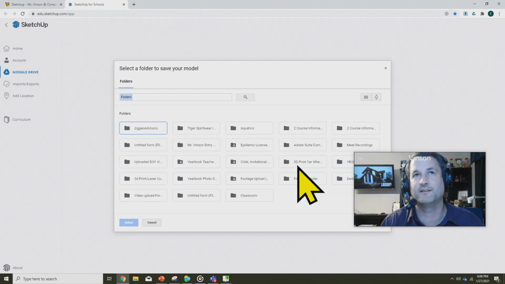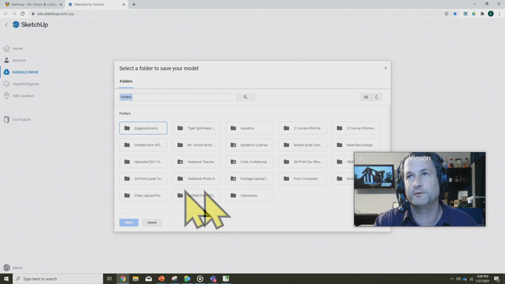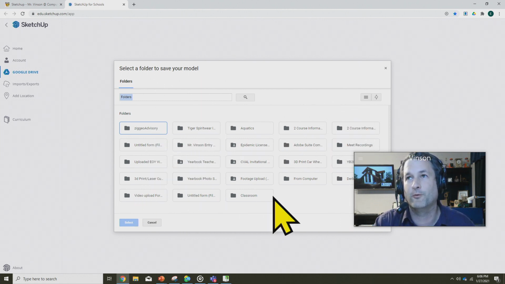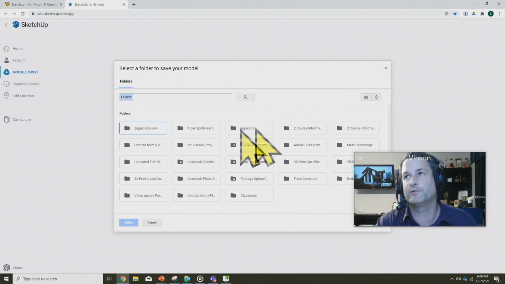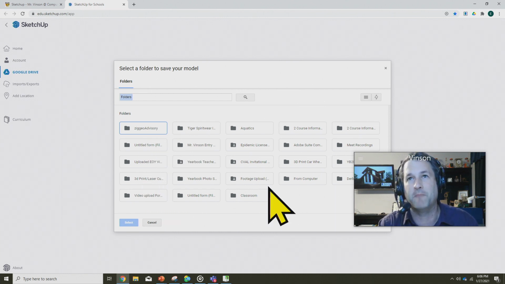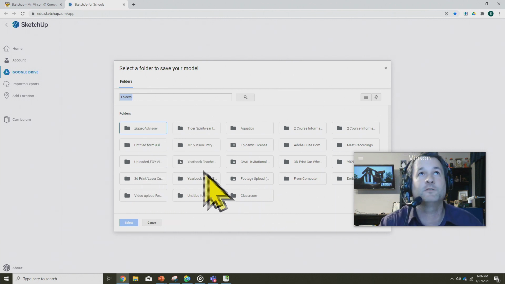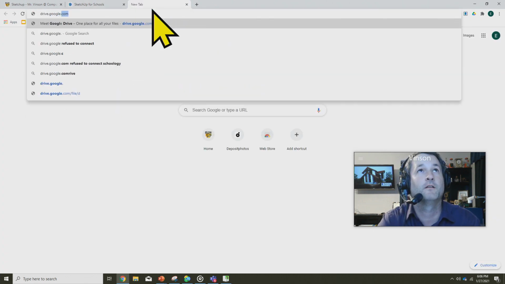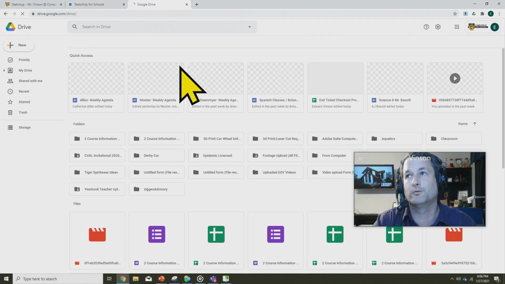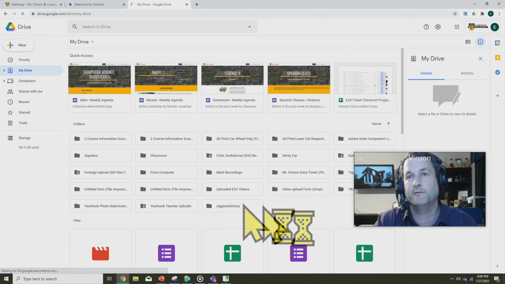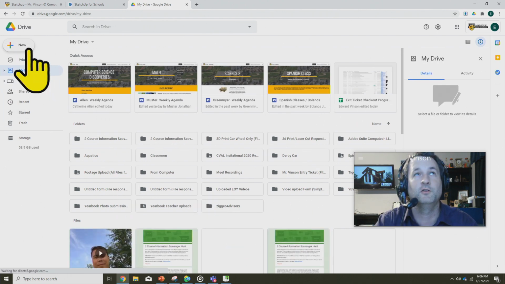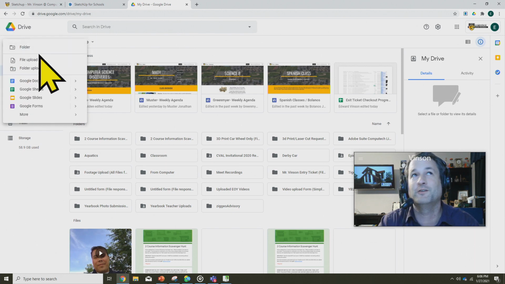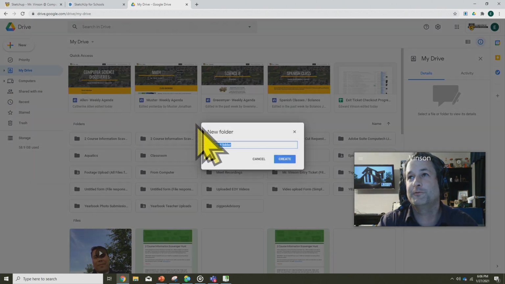And now that we're at this point, it's going to ask us where we want to save our files. And there's lots of folders here. I want you to be organized. And so there's going to be a folder that you're going to need to make. And the easiest way to make a folder is to actually go into your Google Drive. Once you go into your Google Drive, so here's my Google Drive, you can click the New button up there in the upper left corner of the screen, and you're going to go to New Folder. When you go to New Folder, give it a good name.